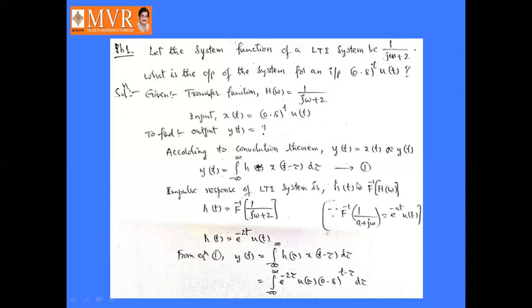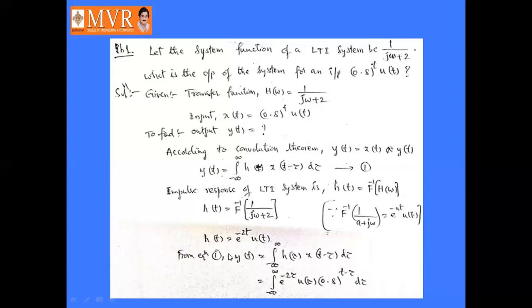We have the formula that the inverse Fourier transform of 1 by a plus j omega is equal to e power minus a t into u of t. So it is in the same form as this formula, and it will become e power minus 2t into u of t, right? So h of t equals e power minus 2t into u of t.